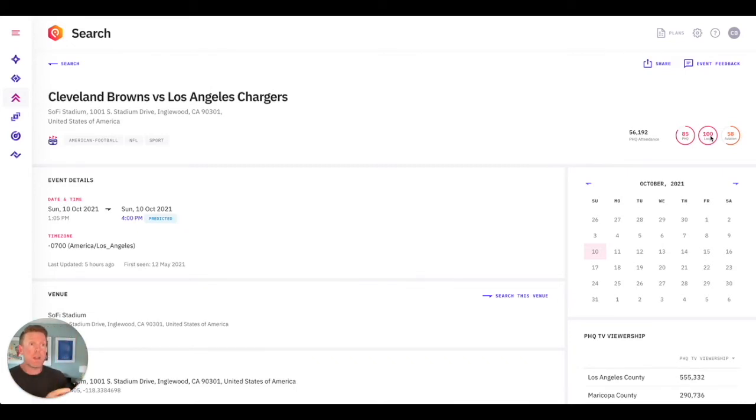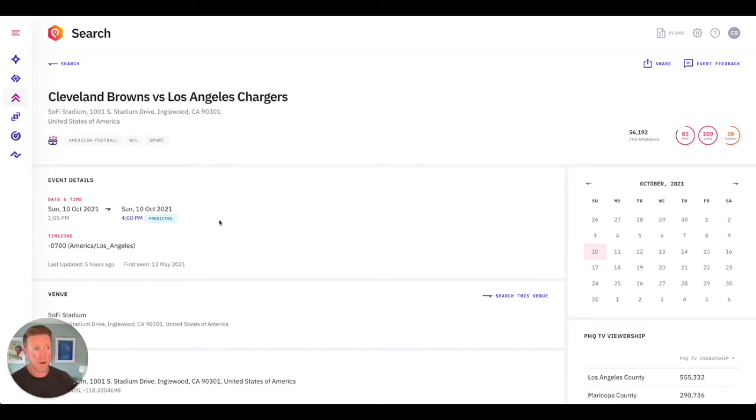You've also got aviation, so aviation ranks. So we know people from Cleveland are going to be flying inbound to Los Angeles. Why is that important? Well, you think for hotels, they want to know, are they going to see an increase in demand? Or for the likes of Uber, that's where local rank is really important, because they want to know where they can get drivers at the right place at the right time ahead of time.